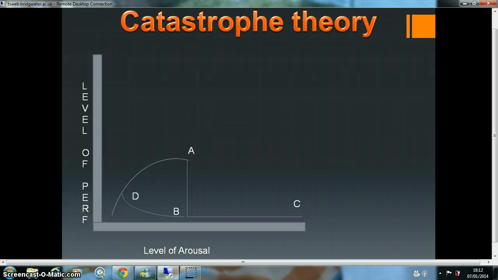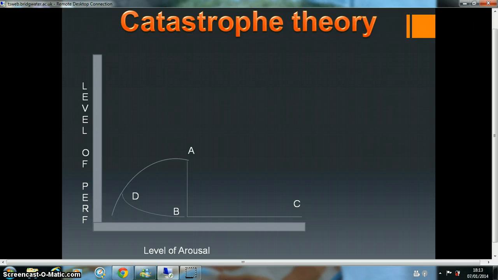The catastrophe theory. The catastrophe theory is when someone is performing either well or about average and they do something wrong, and for the rest of the game they will play very badly. An example of this will be, again, a player has taken a penalty halfway through a game and they miss the penalty and they'll lose all confidence in themselves during the rest of the game, meaning they'll miss simple things like passes or simple shots on goal.